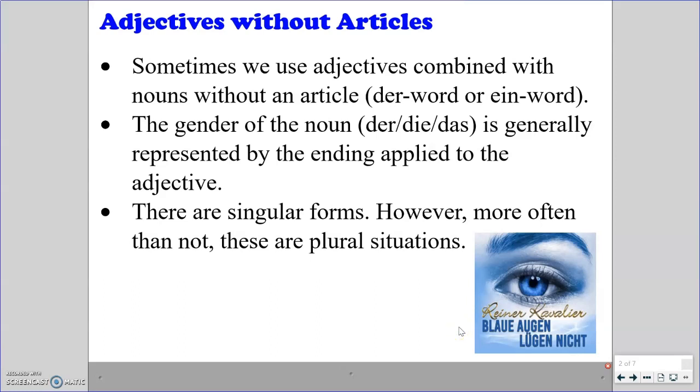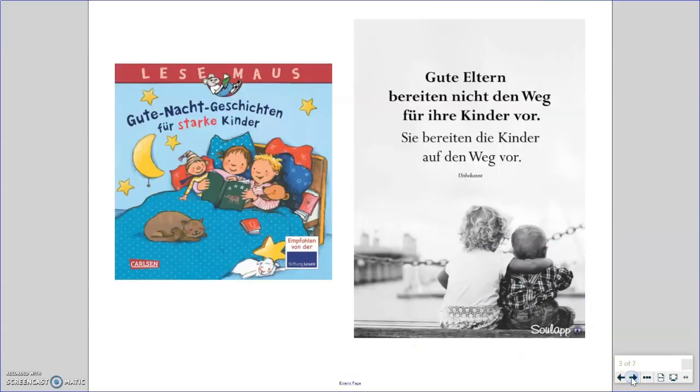Blue eyes don't lie. So this is an instance of an adjective, noun, blue and eyes combination with no article preceding it. And blau had to take an ending, and we'll look at how we determine that E ending in this situation. But here are a couple more examples. So, gute Nacht Geschichten für starke Kinder. So, good night stories for strong children. No article in front of stark. It's not good night stories for the strong children. Just starke Kinder, and gets that E added.